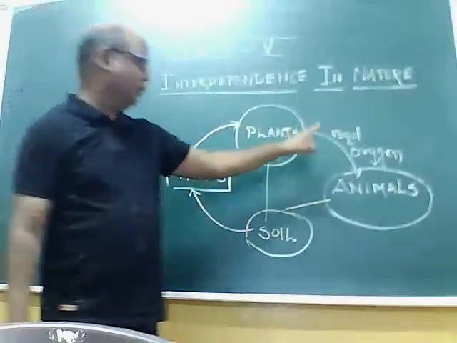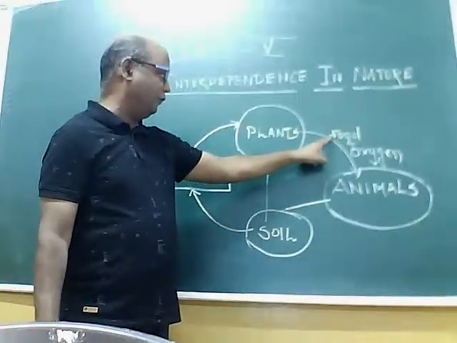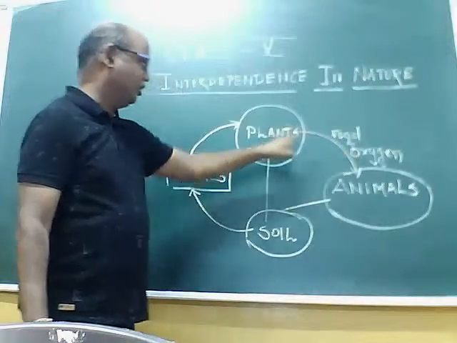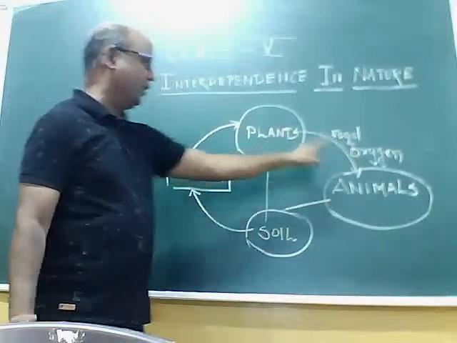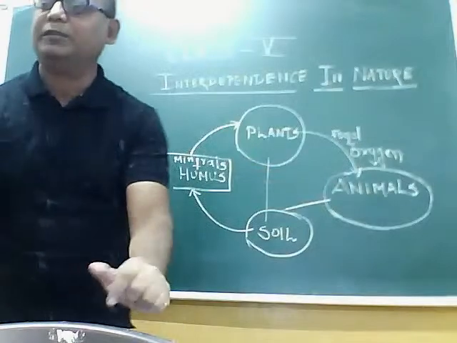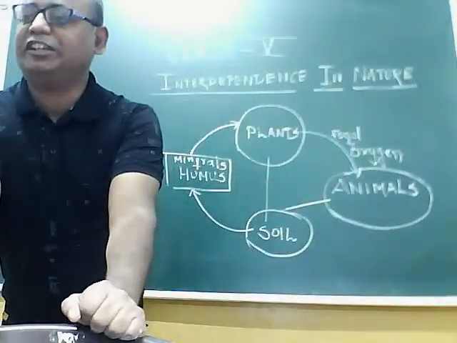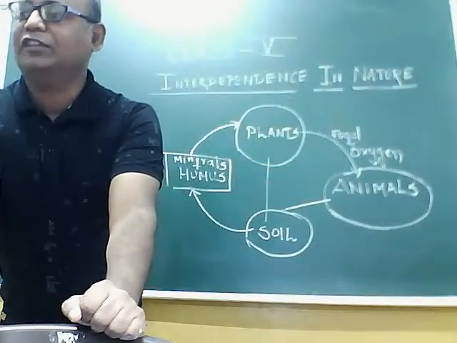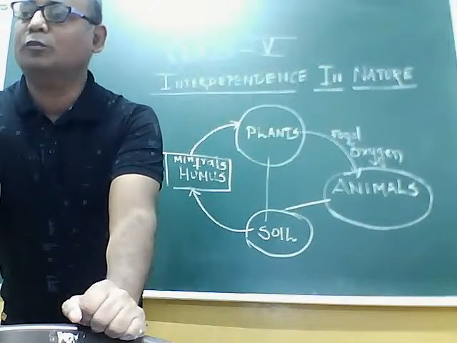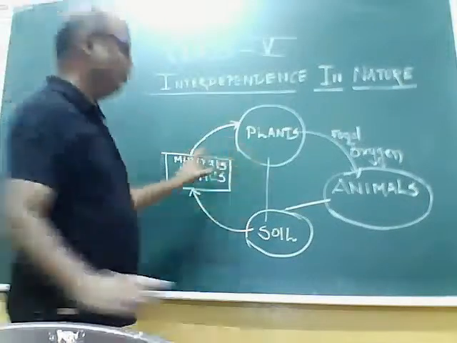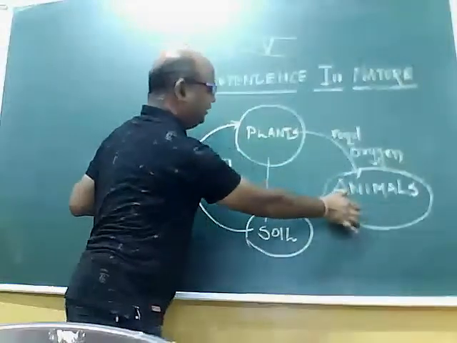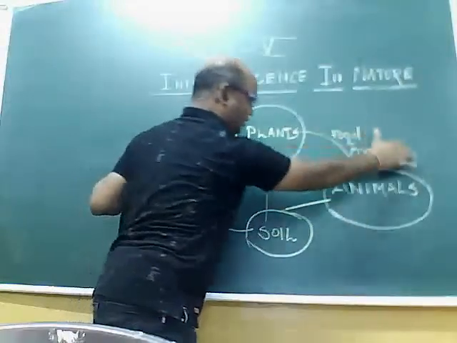They prepare food and give out oxygen. This food and oxygen are used by all animals, whether herbivorous, carnivorous or omnivorous. So all animals are using food and oxygen.